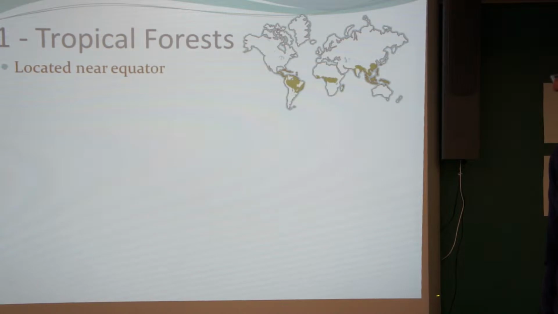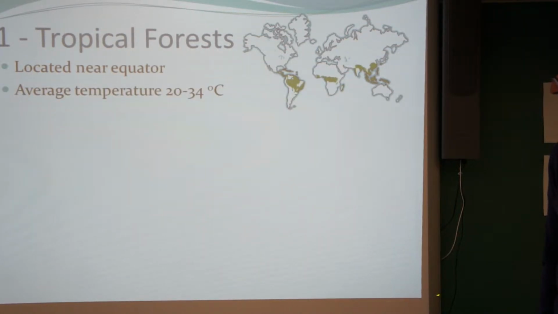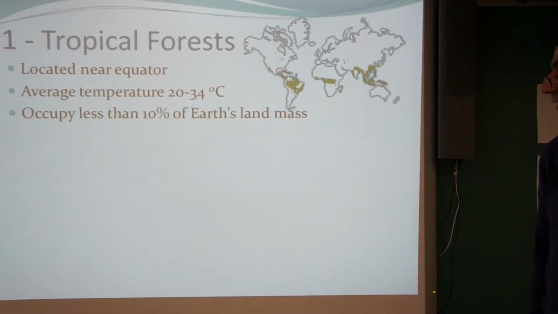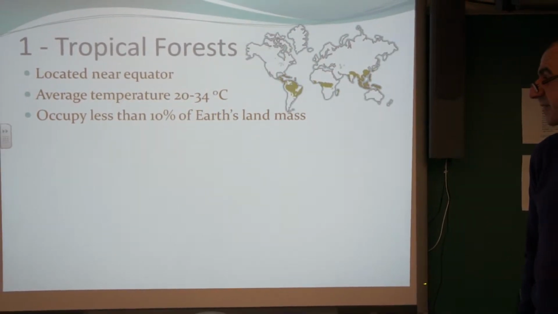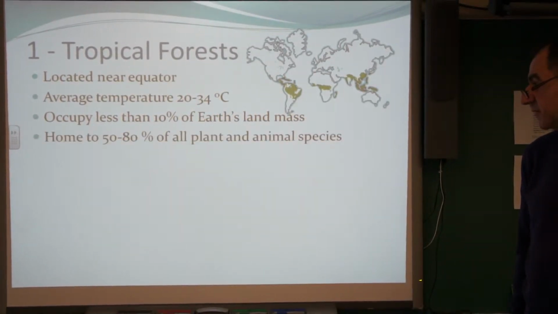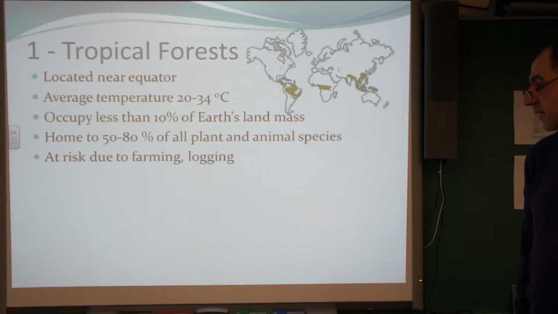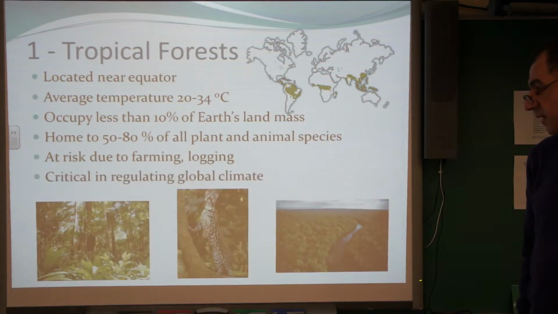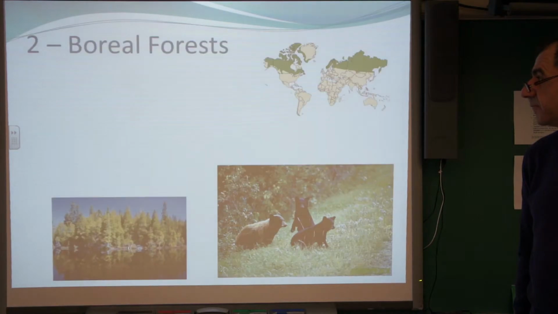Tropical forests are located near the equator, with an average temperature of 20 to 34 degrees Celsius, and occupy less than 10% of the Earth's landmass. However, they are home to approximately 3/4 of all plant and animal species, but they are at risk due to farming and logging, and they are critical in regulating global climate.